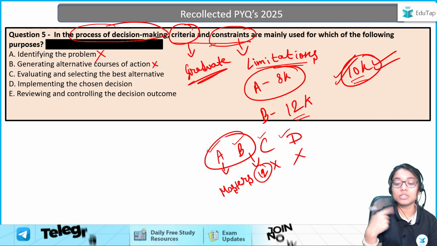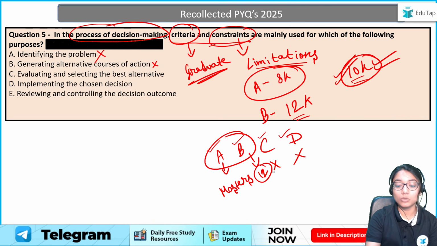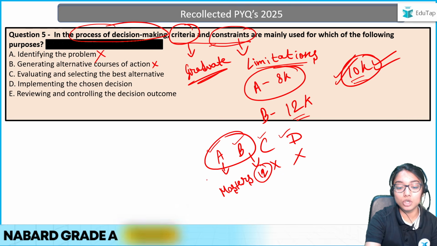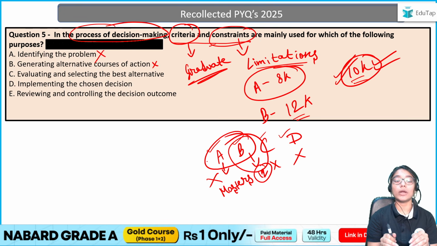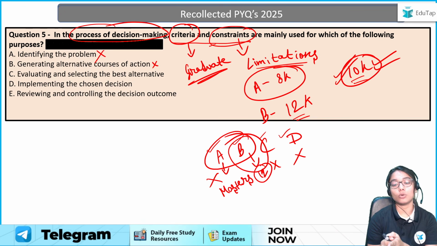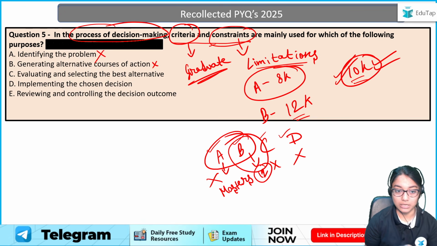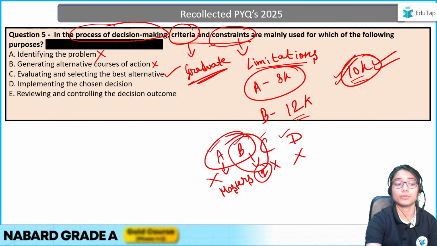So I have to see which criteria I meet, right? If I don't have a master's, can I apply for job A? No, I have to select job B only. So this is the point when I'm evaluating and selecting between alternatives, where criteria and constraints come in. Therefore, the answer will be option C.